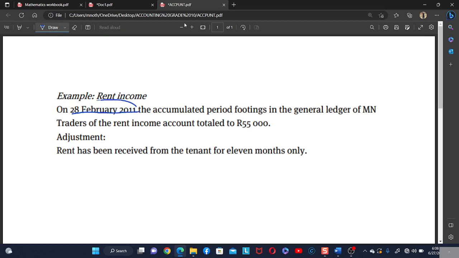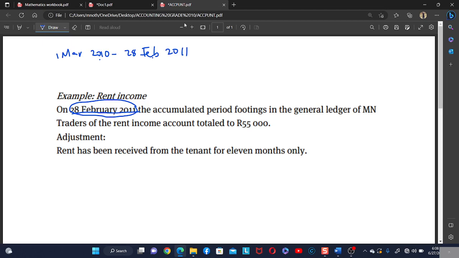So, if this is our year end, this means that our year started on 1 March 2010, and then it ends on 28 February 2011. Remember, your financial year must be a full 12 months.